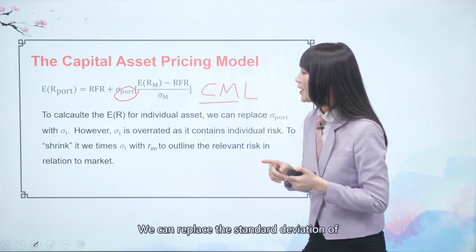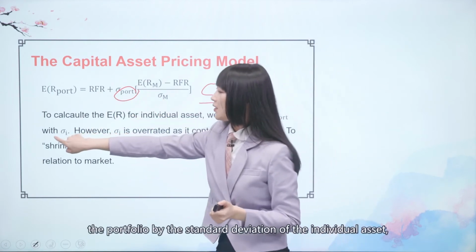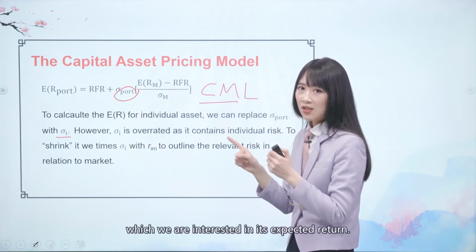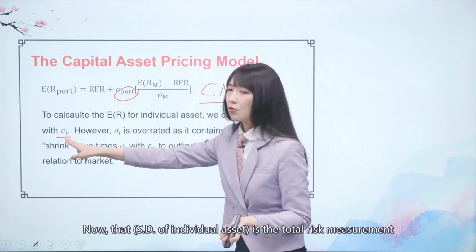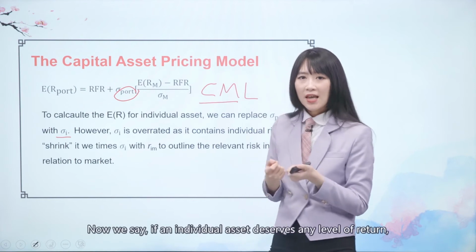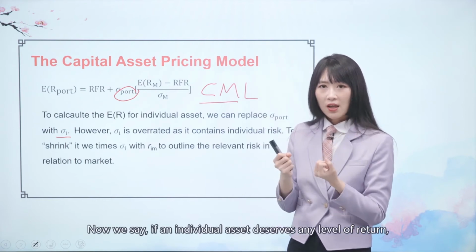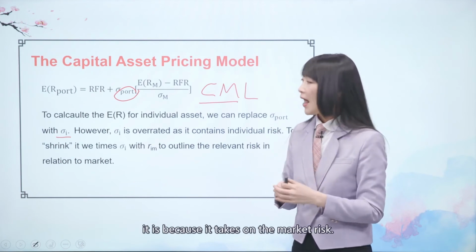Let's do the first step of the transition. We can replace the standard deviation of the portfolio by the standard deviation of the individual asset, whose expected return we are interested in. That is the total risk measurement for this individual asset. If an individual asset deserves any level of return, it is because it takes on market risk.